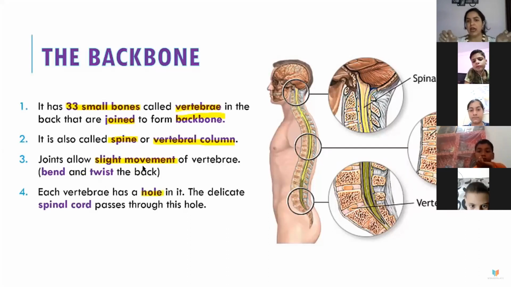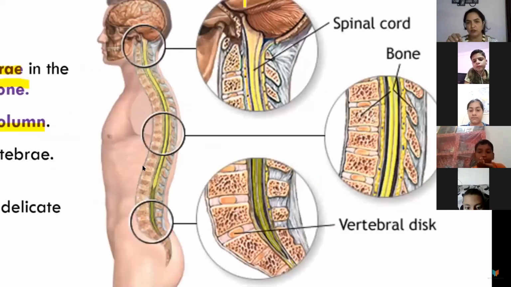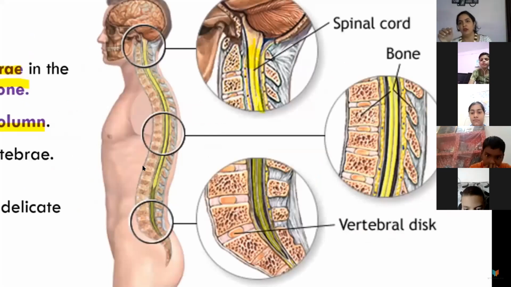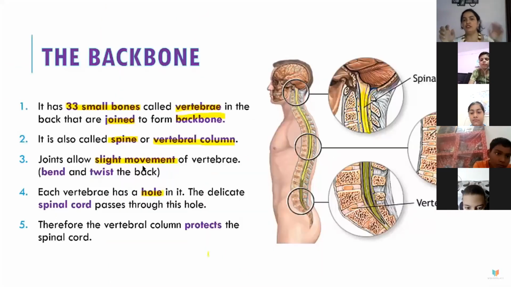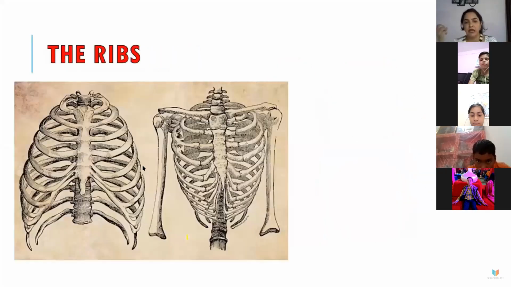Each vertebra has a hole. Why the hole? You see this yellow substance? This is the spinal cord. Spinal cord is protected by this vertebral column. We will also explain what the spinal cord is. It is the major part which we have studied in the nervous system. So therefore the vertebral column protects the spinal cord, which is the major part of the nervous system.